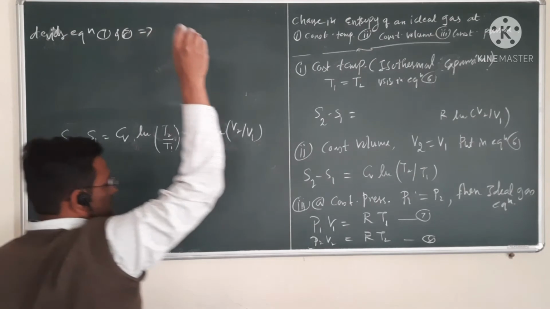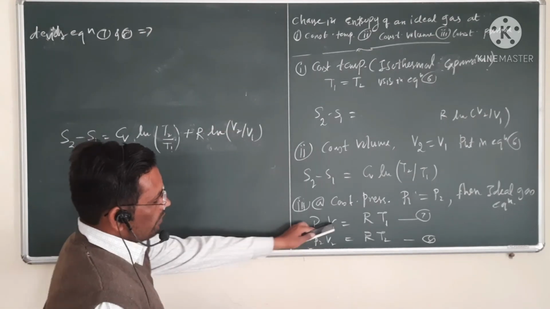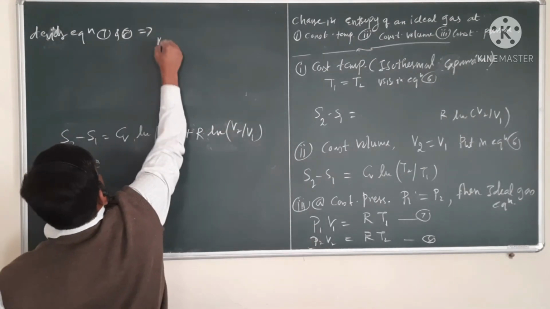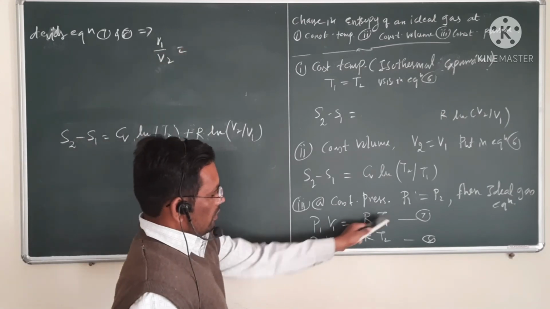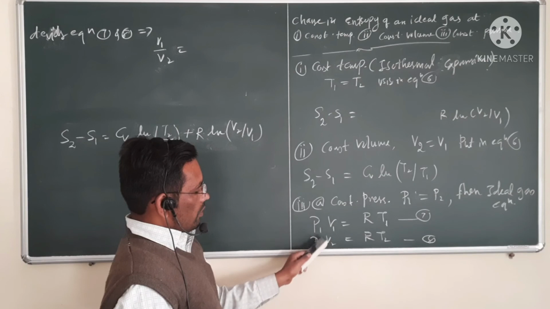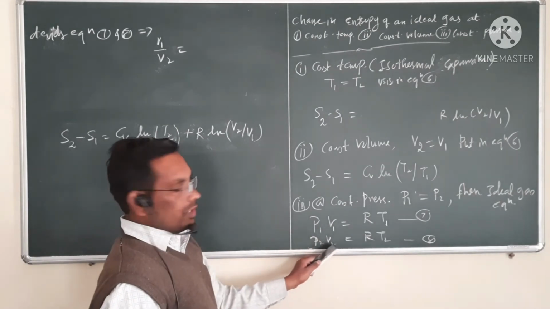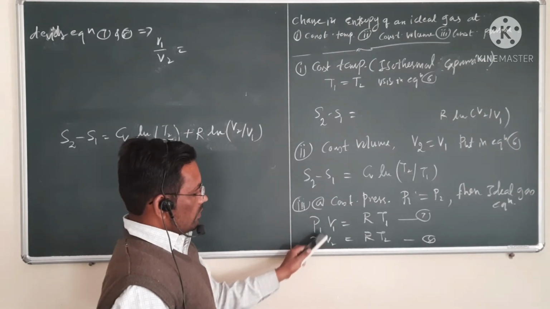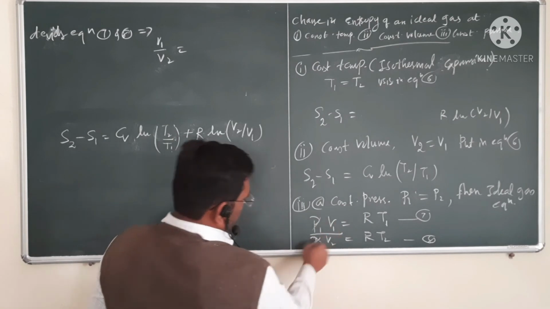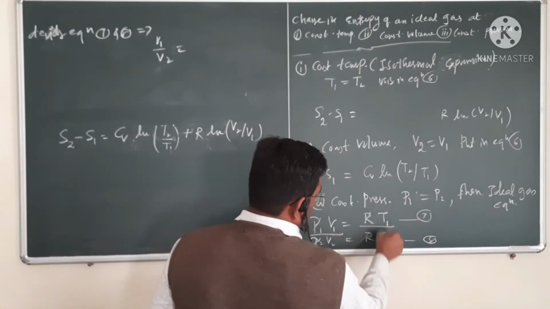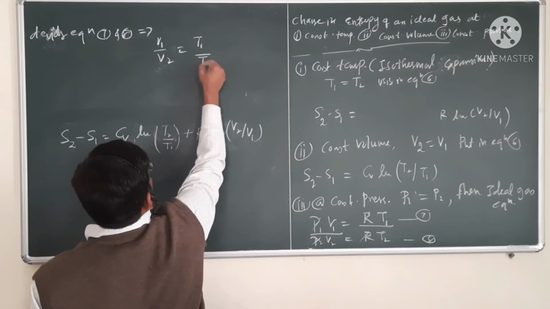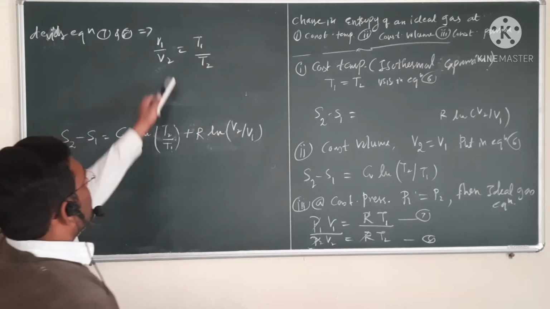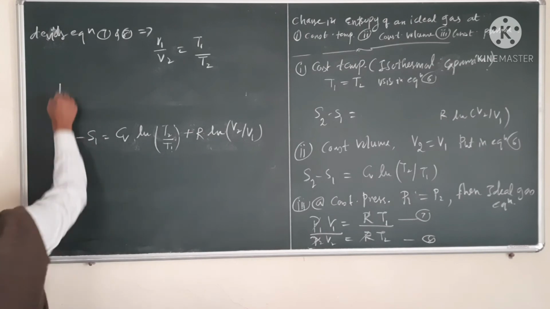we will get V1 upon V2 is equal to P1 V1 divided by P2 V2, but P1 is equal to P2, so that will cancel. The R will also cancel, and you will get T1 divided by T2. So put this in equation 6.